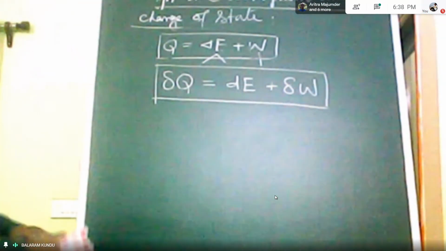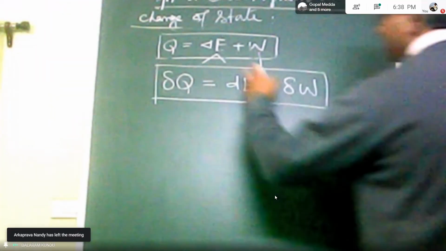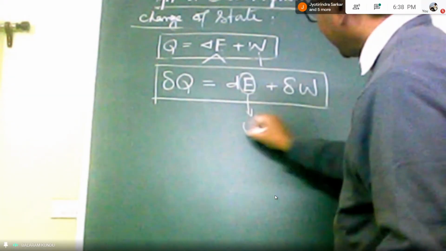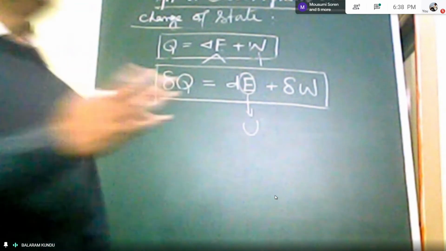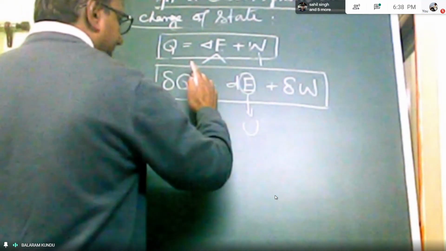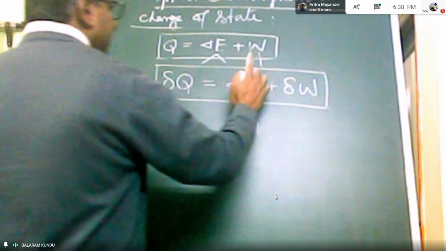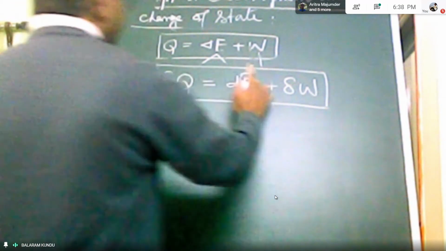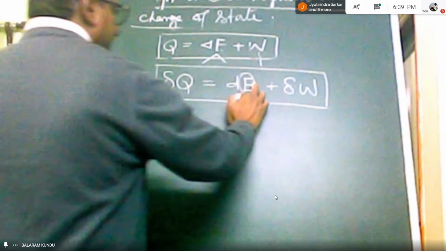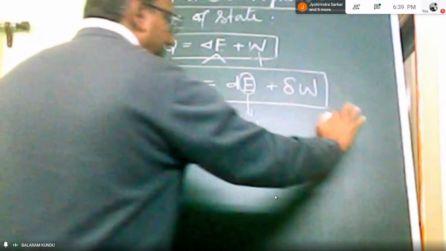Now, if we neglect kinetic energy and potential energy, then this E term can be replaced by only internal energy U. So this is one thing. Or you can write this mathematical expression per unit mass. Here delta Q is the heat transfer, and this is your energy, an extensive property. It depends on mass. And this is also the work developed by the system.